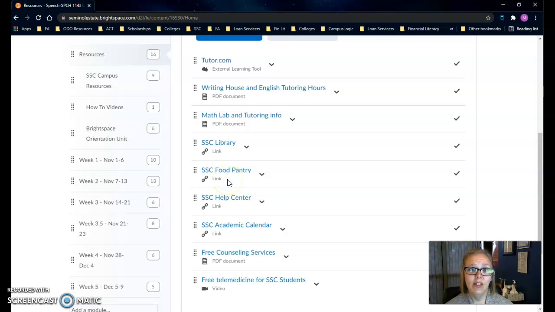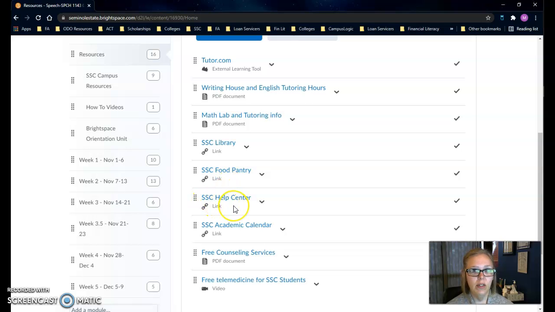If you didn't know, Seminole State does have a food pantry that's open to all students, with all kinds of food, cereals, canned goods, even sometimes some cheeses and milks. They also have personal hygiene items such as deodorant, shampoos, soaps, even some laundry detergent. So don't hesitate to go utilize that resource. If you're a student, we'd love for you to.